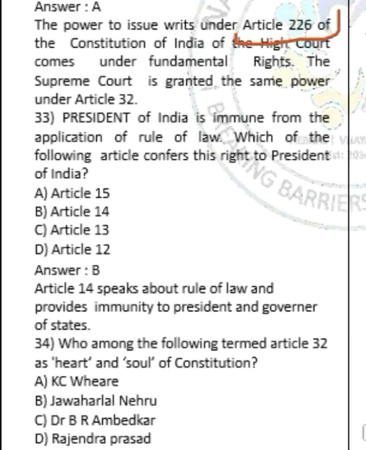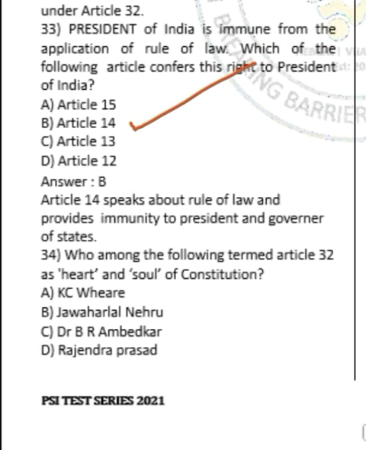Moving on to question number 33. Question number 33 says that President of India is immune from the application of rule of law. Which of the following article confers this right to President of India? Correct answer is option B, Article 14. So Article 14 speaks about the immunity given to President and Governor of states.